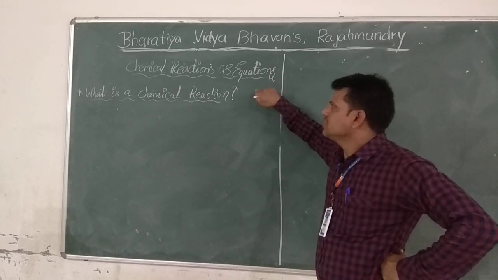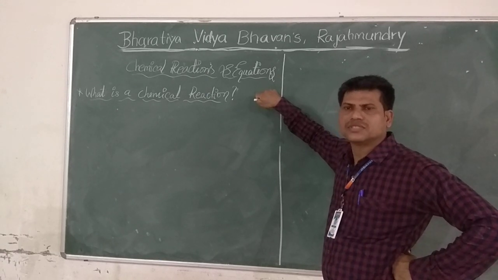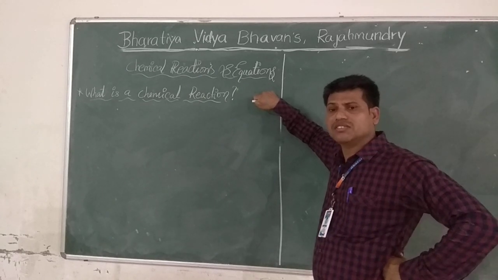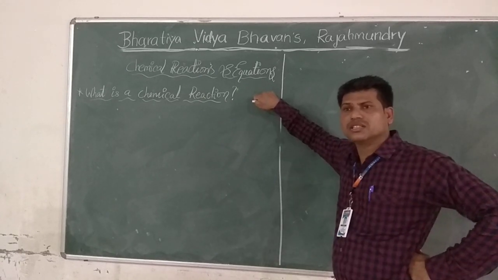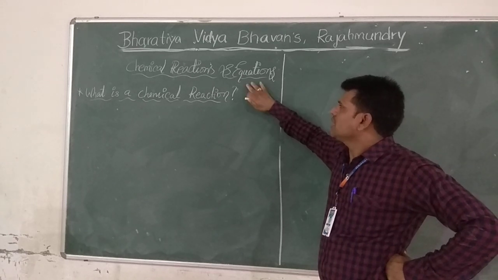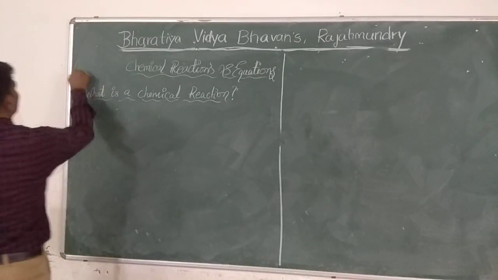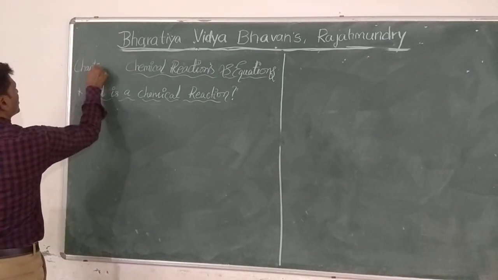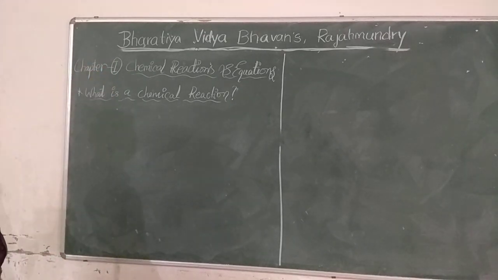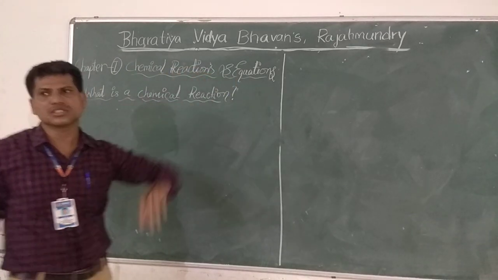I am going to teach chemical reactions and equations. This is the first chapter in the 10th class syllabus, CBSE curriculum. It is a very important chapter and it is very important basics to learn chemistry also. So, the chapter name is chemical reactions and equations. This is chapter number 1 in our 10th class chemistry.